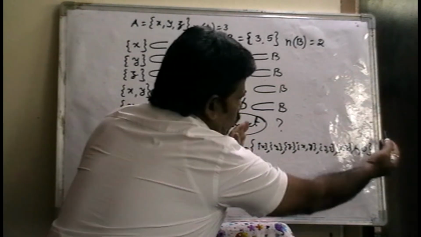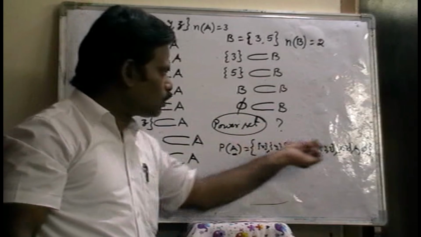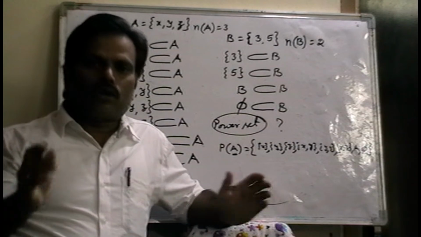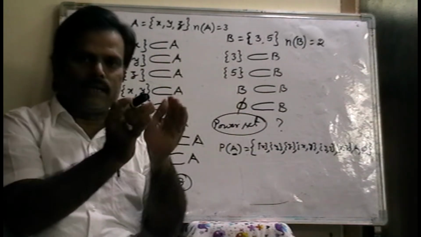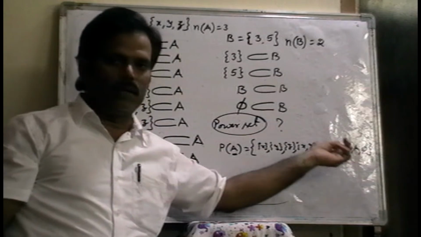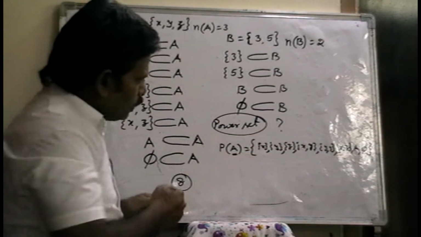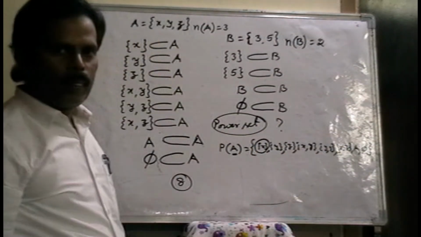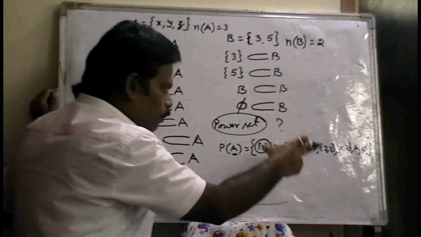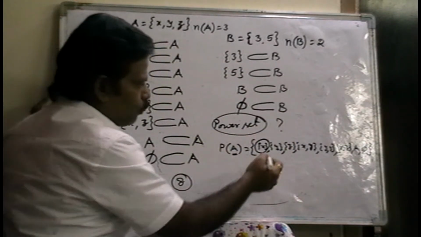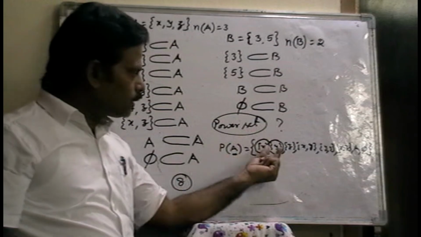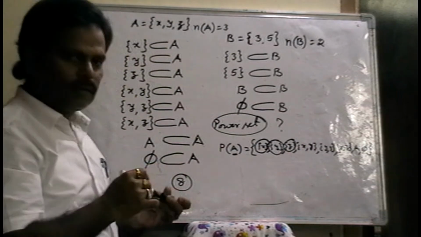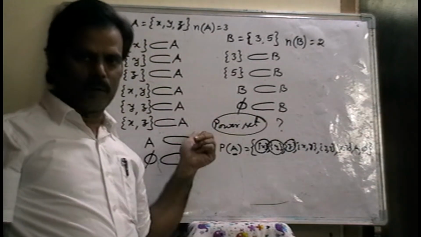So a set of subsets of a set is called a power set. Power set means set of subsets. All the subsets of the given set are elements of the power set. Set X is one of the elements in this power set. Set Y, it is a set only, but that set is one of the elements in the power set. Set Z is also a set, but here it is an element of this power set.